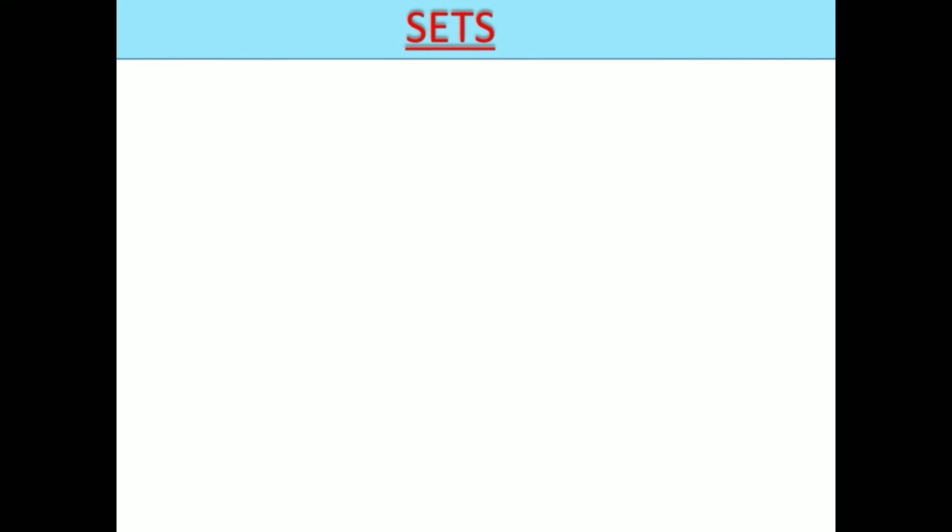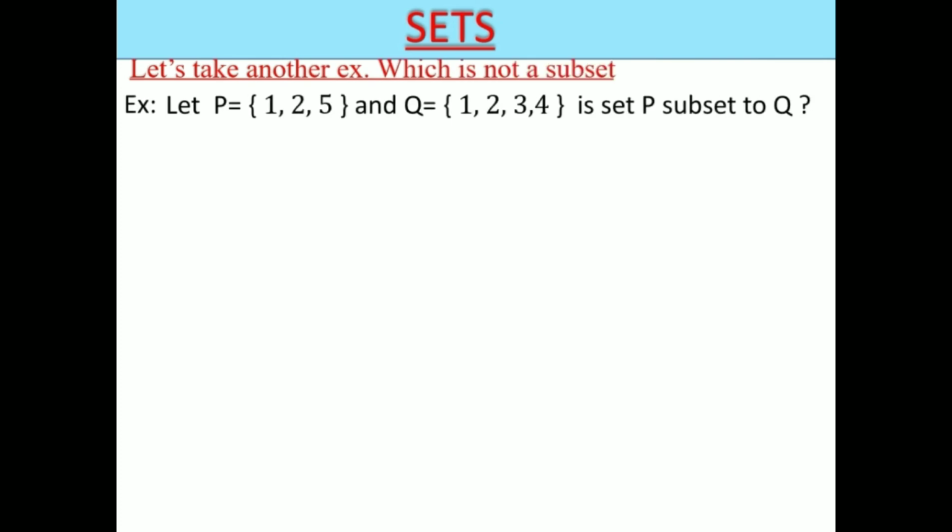Let's take another example which is not a subset. Consider a set P is equal to {1, 2, 5} and another set Q is equal to {1, 2, 3, 4}. Is set P a subset of Q? Let us discuss. Here the element 5 which is in set P is not present in set Q. So P is not a subset of Q. That is denoted by P is not a subset of Q, like this.